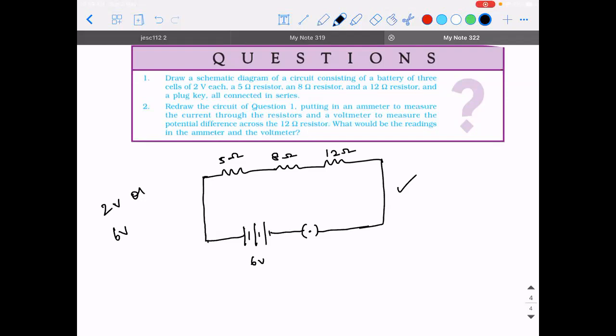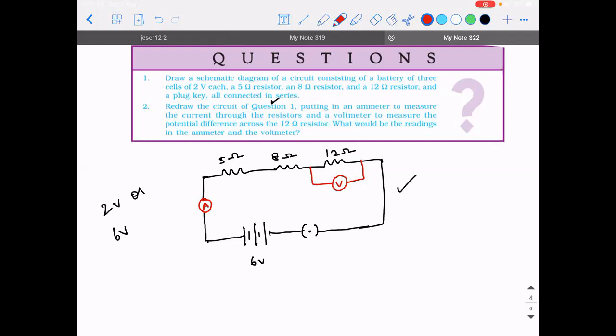Second, redraw the circuit in question number 1, putting an ammeter to measure the current through the resistors and the voltmeter to measure the potential difference across the 12 ohm resistor. What would be the readings in the ammeter and voltmeter? They're asking us to calculate also. So the change I need to do here is I'll be connecting an ammeter and a voltmeter. Why did they connect it only across 12 ohm? Because that's what they asked. They wanted a voltmeter to be present only across 12 ohm. Right?